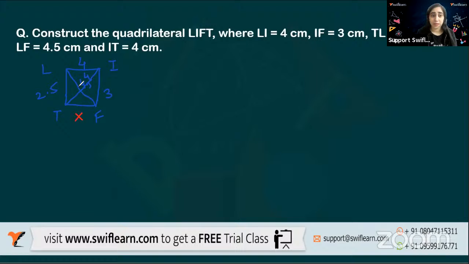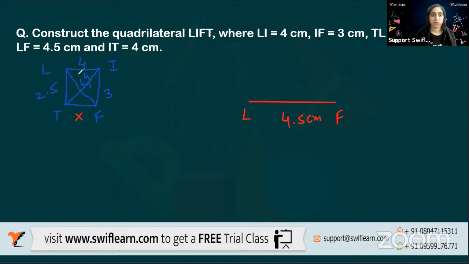What will I take? First thing first, I'll take one of the diagonals as a baseline. So let me take a diagonal line. Okay, let's take LF. Now I can take any one, LF, and this is 4.5 centimeter.